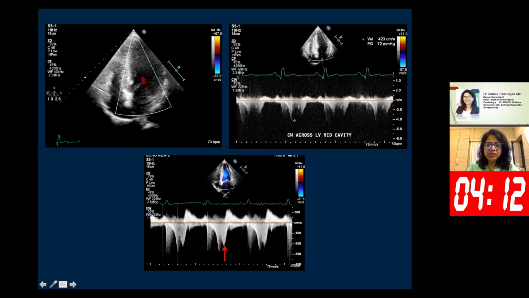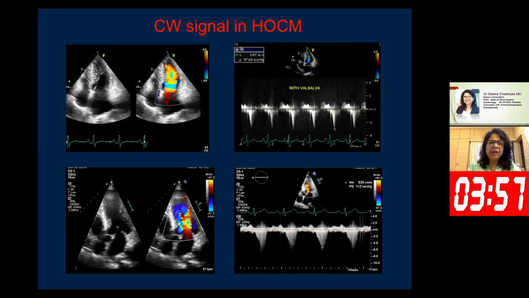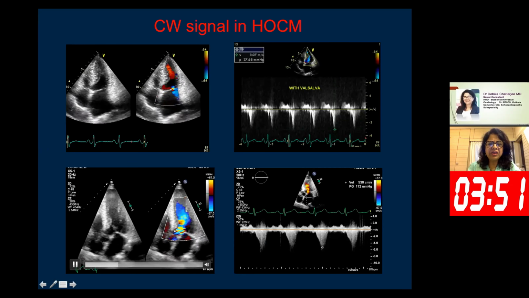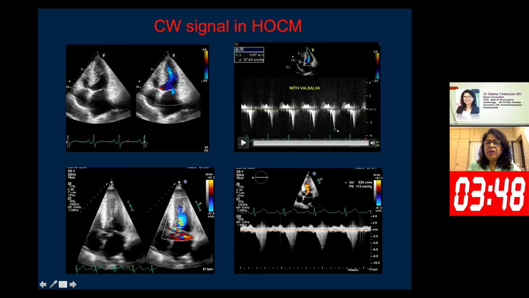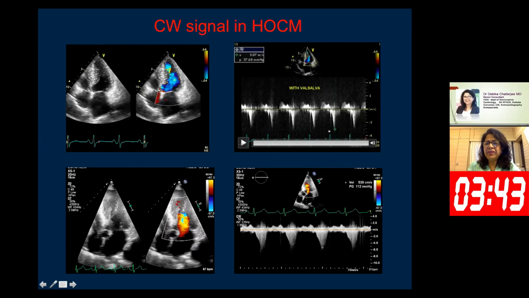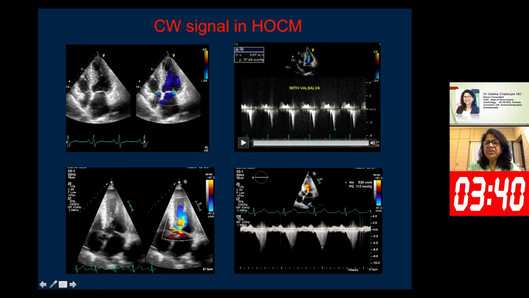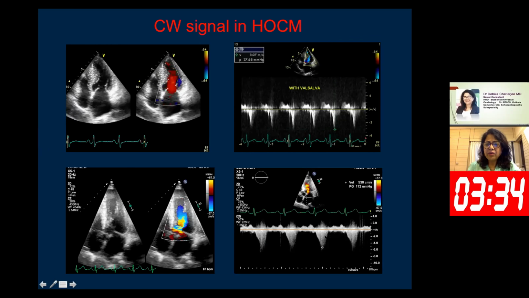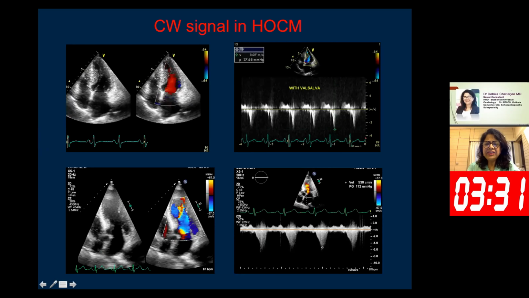If you see, this was the first wave where we got the gradient, and this is the second wave. It was in the diastole rather than systole, in early diastole. If you look at hypertrophic cardiomyopathy with obstruction, whether it's a mid cavity obstruction or LVOT obstruction, the signal of the gradient is exclusively in the systole. This is the mid cavity gradient. It finishes much before the diastole starts. Here also in the LV outflow tract obstruction, it is ending in the systole itself.